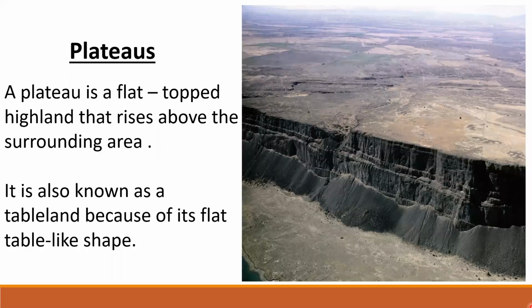Now let us learn about plateaus. A plateau is a flat-topped highland that rises above the surrounding area. It is also known as a tableland because of its flat table-like shape. The surface of the plateau is not always smooth. It is generally rough, uneven, and rocky. Let us see some examples now.